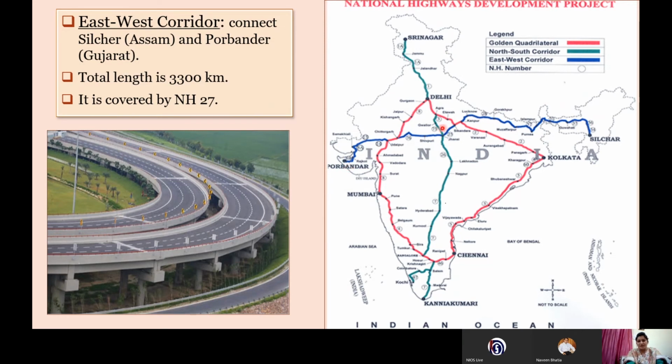So these are the 3 main projects. Sometimes a 1 mark question is asked from these super highways. One, the Golden Quadrilateral connecting 4 mega cities: Delhi, Mumbai, Chennai, Kolkata, and again Delhi. Then the North-South corridor connecting Srinagar to Kanyakumari, and the East-West corridor, Silchar to Porbandar.